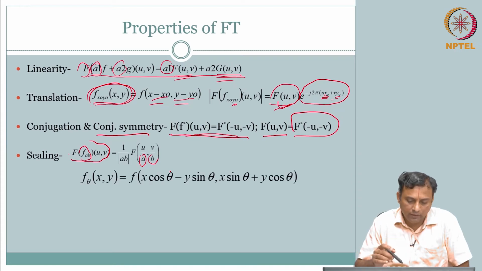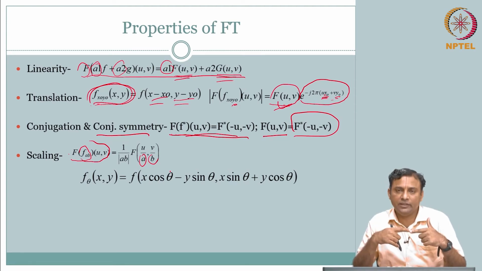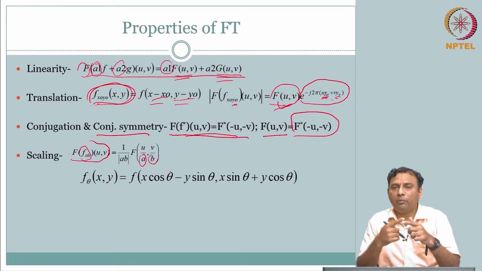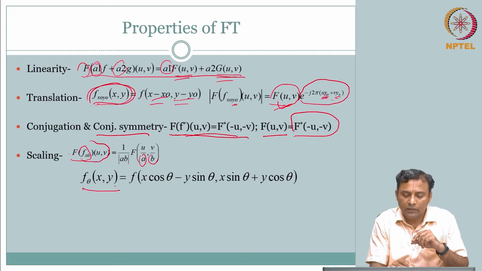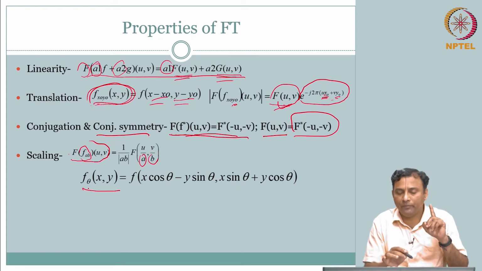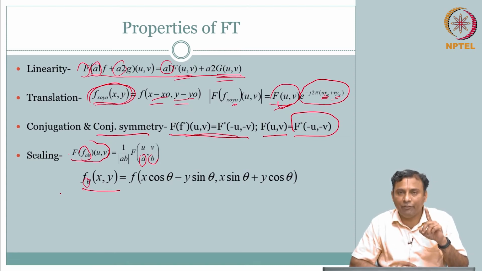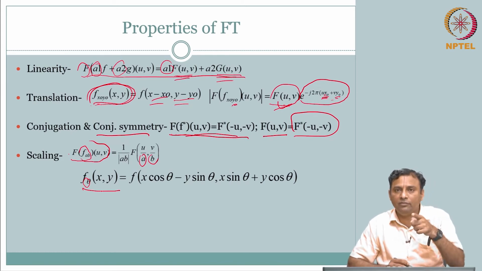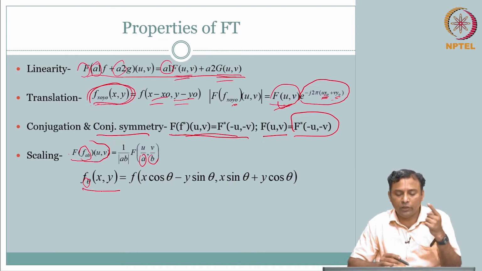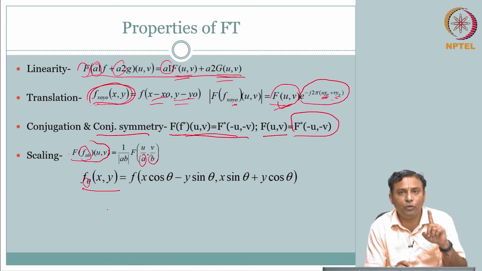That is fine. This is something that is interesting. Now that we are going to 2 dimensions, in 1 dimension you can probably have only symmetry around the axis, whereas now what do you see here? This is my regular f of x comma y, and I have added a theta here. So, what does this mean? If I have f of x comma y as my signal, f theta of x comma y represents a rotated version of f of x comma y. So, if f of x comma y is there, your Fourier transform is capital F of u comma v.